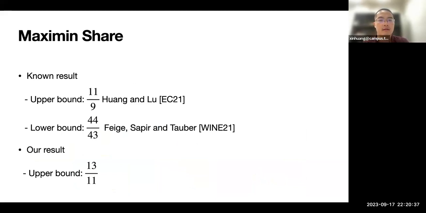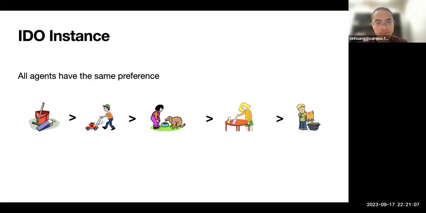The best known approximation result is 11 over 9. This is work by me and Lu Pingyan. In this work, we improve the approximation result, proving that there always exists a 13 over 11 approximation of the maximum share allocation for chores.